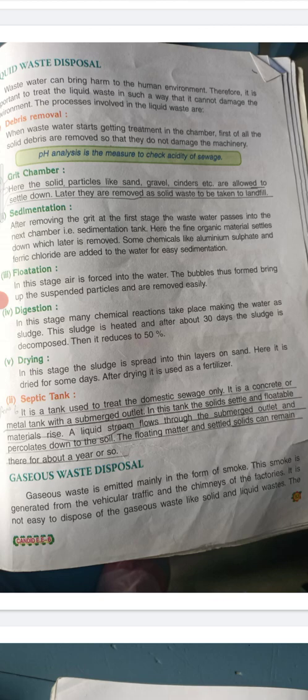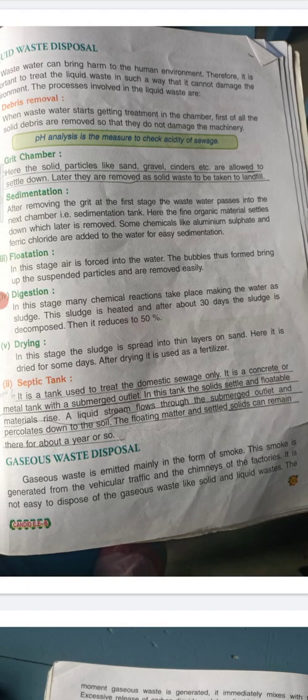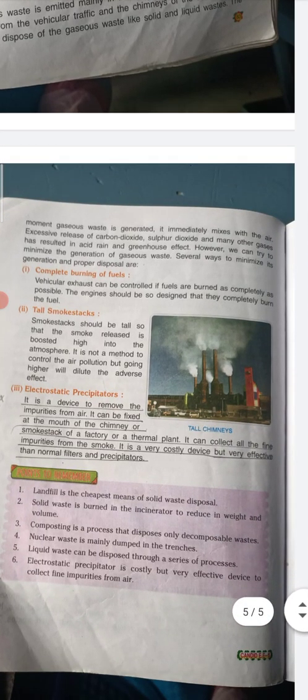Gaseous waste disposal. Gaseous waste is emitted mainly in the form of smoke. This smoke is generated from the vehicular traffic and the chimneys of the factories. It is not easy to dispose of gaseous waste like solid and liquid waste. The moment gaseous waste is generated, it immediately mixes with the air. Excessive release of carbon dioxide, sulfur dioxide, and many other gases has resulted in acid rain and the greenhouse effect.